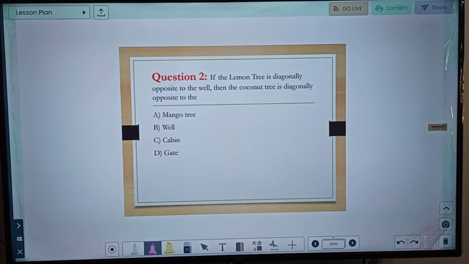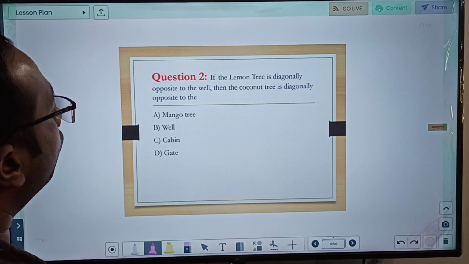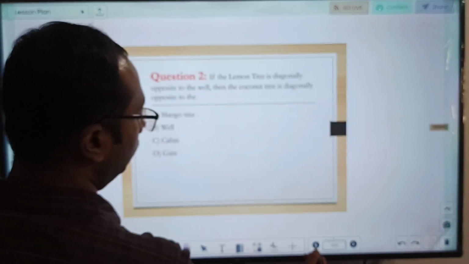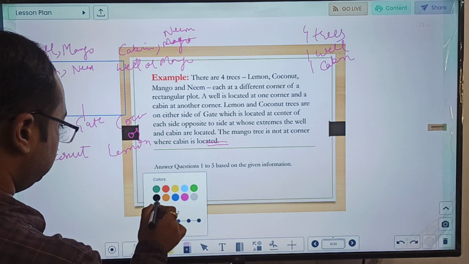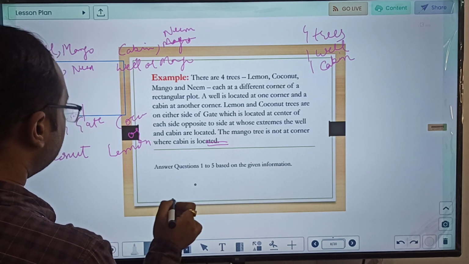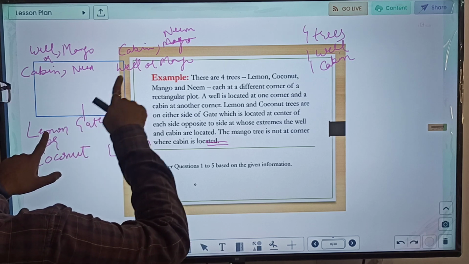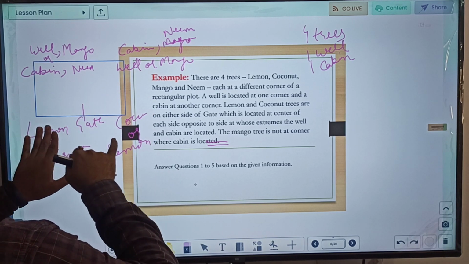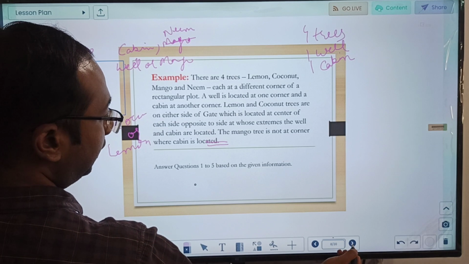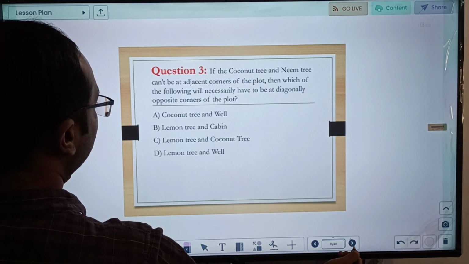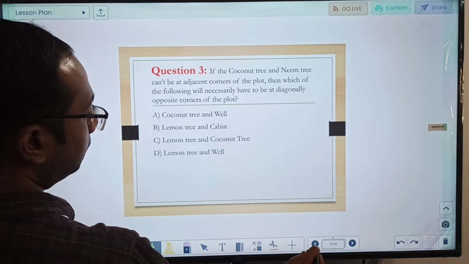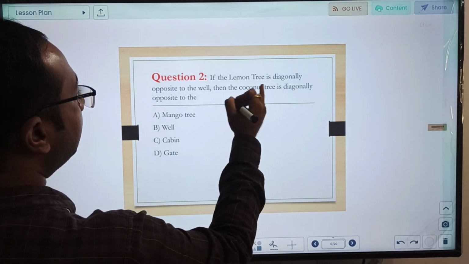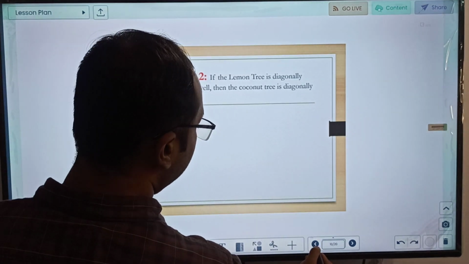If the lemon tree is diagonally opposite to the well, then coconut tree is diagonally opposite to what? So we are given lemon tree is diagonally opposite to well. So we are given this particular case. Here will be lemon tree, this side well. And what is it asking? The question is asking: lemon tree is diagonally opposite to well, coconut tree is diagonally opposite to what?